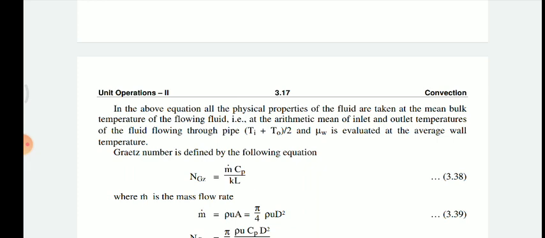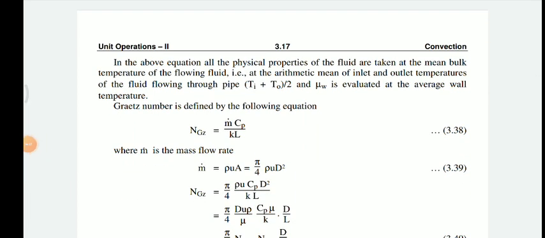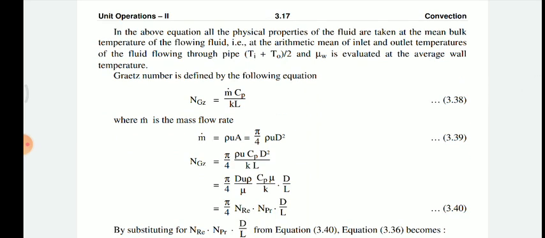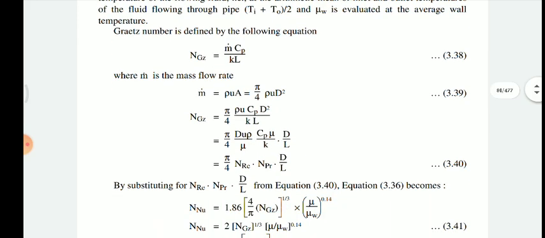So using this, Graetz number can be defined by this equation. So Graetz number is defined by the following equation. So N of Gz is equal to mass flow rate into specific heat, that is Cp, and k by L, where mass flow rate also has an equation which is rho u A, area, velocity, and density. Okay, velocity, area, and density, so that is pi by 4 rho u d square. એરિયા શું થશે? એરિયા pi by 4 d square. Okay.